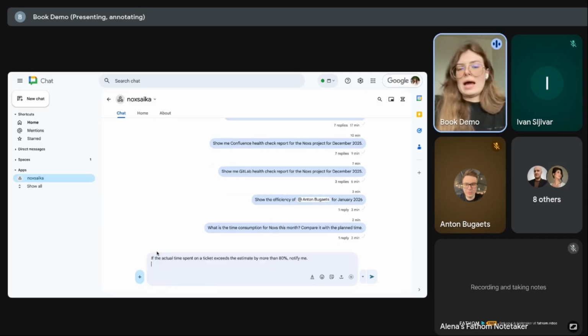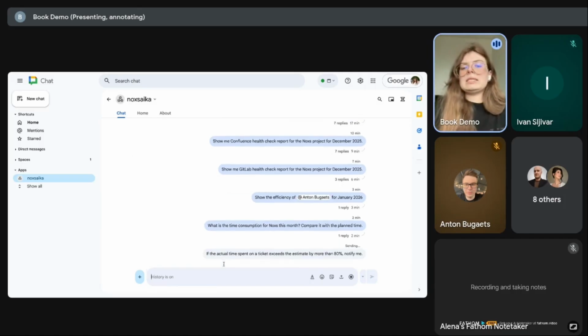What I can show right now quickly is this example with time estimation, with estimated time and spent time, because for example, if my actual spent time is more than estimated time by 80%, I would like to know about it. And this is a similar principle to the examples that I explained before. I just show how it works. And you can ask that Jira can send all this notification to us in an email, and you're right.